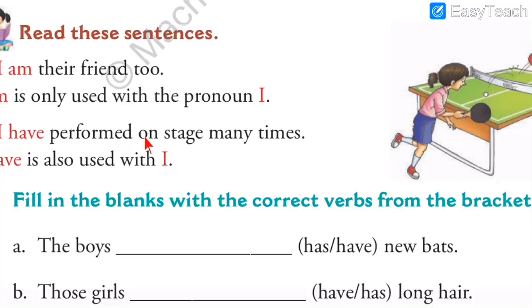Second, I have performed on stage many times. So have is also used with I. So one more rule, whenever you have pronoun I, you can also use have with I. And we can use have with we and they also. So we can use am and have, these two with the pronoun I. Remember this rule. For example, you can say, I am studying right now. I have completed my work. So we can use both, am and have, with pronoun I.